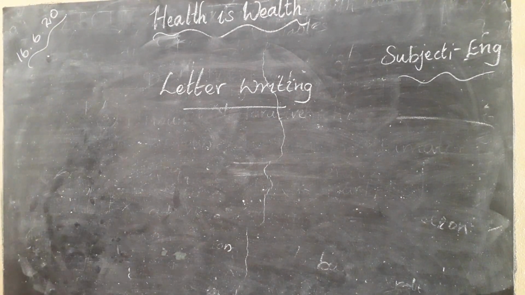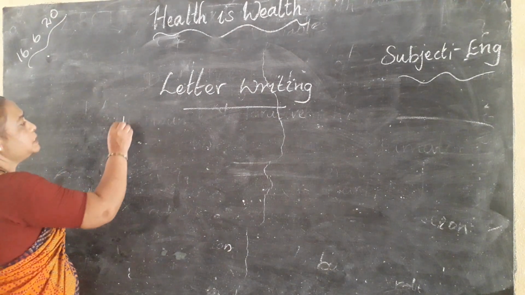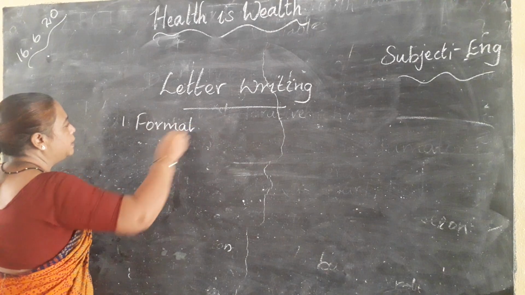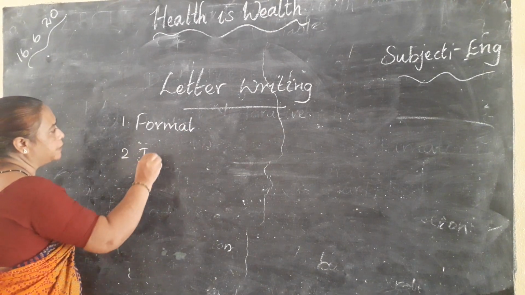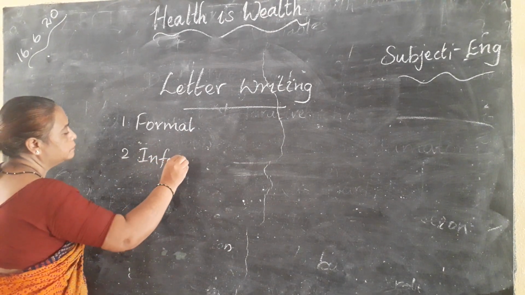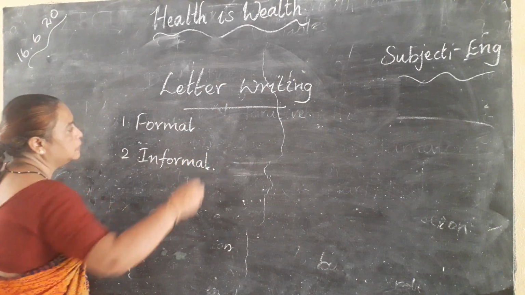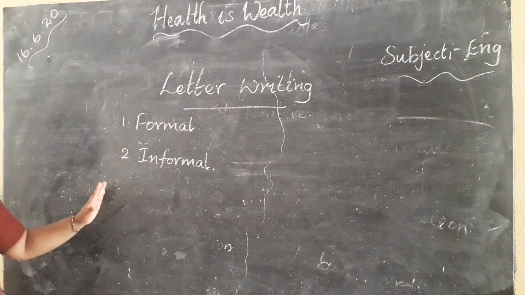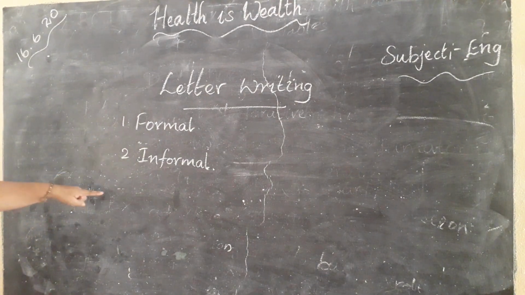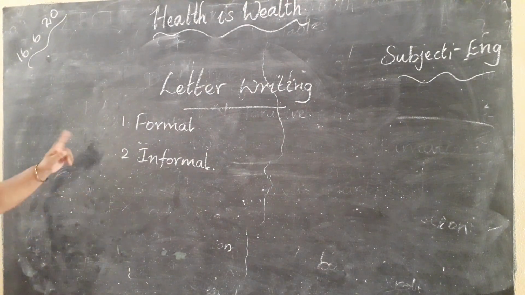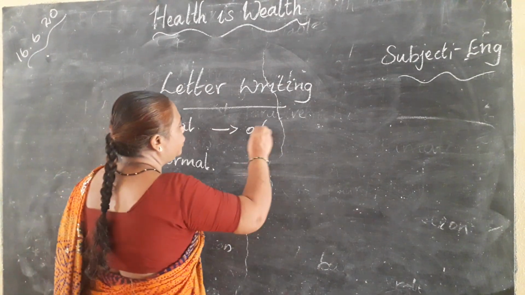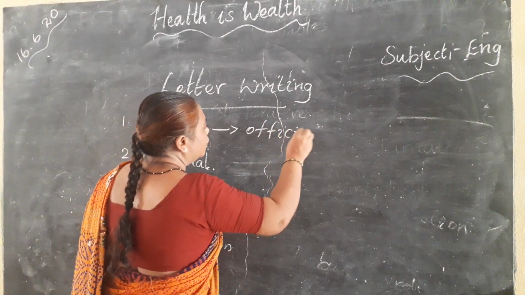Okay, there are two types of letters. One is formal and second one is informal letter. Okay children, so how many types of letters are there? Two types. One is formal, another one is informal letter. Formal letter means it is official letter.